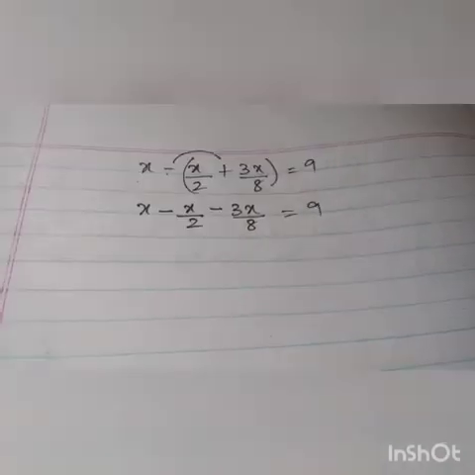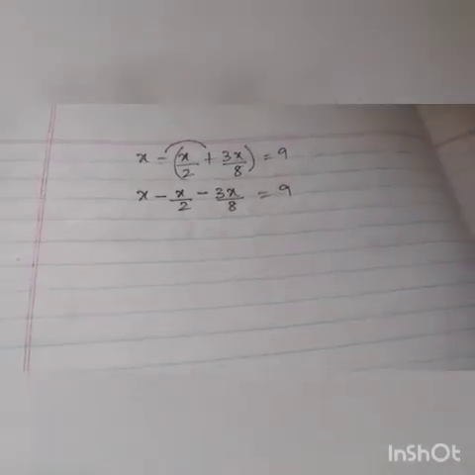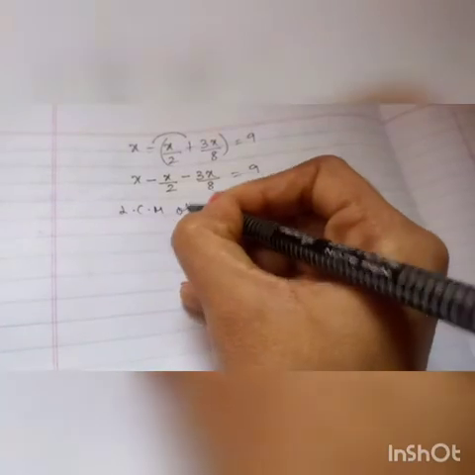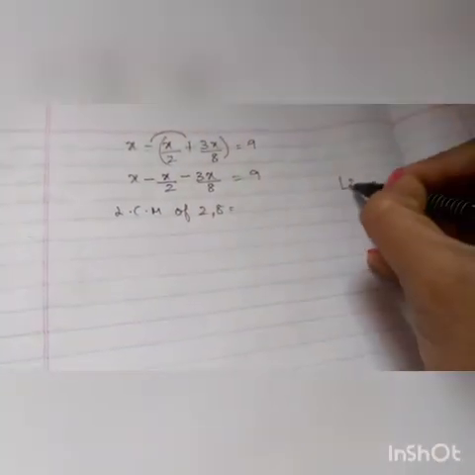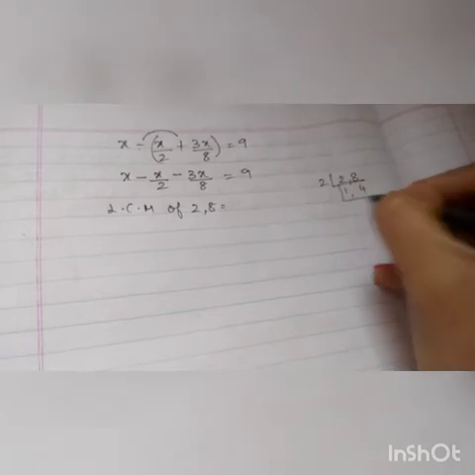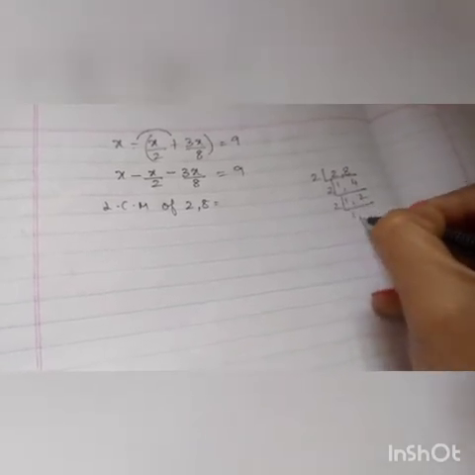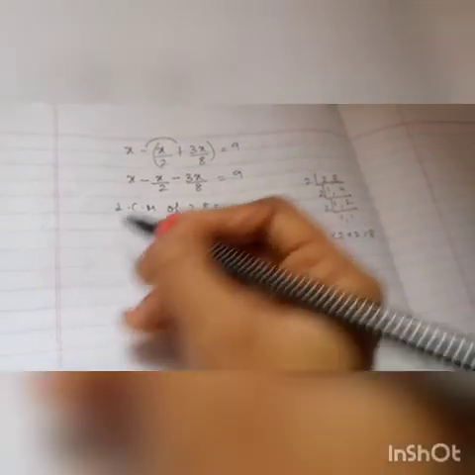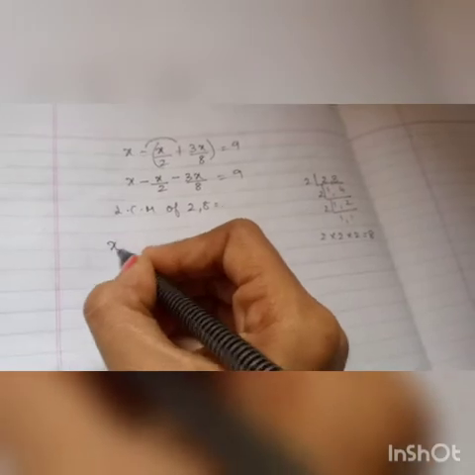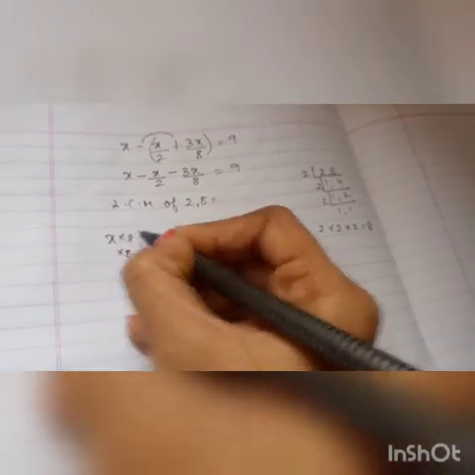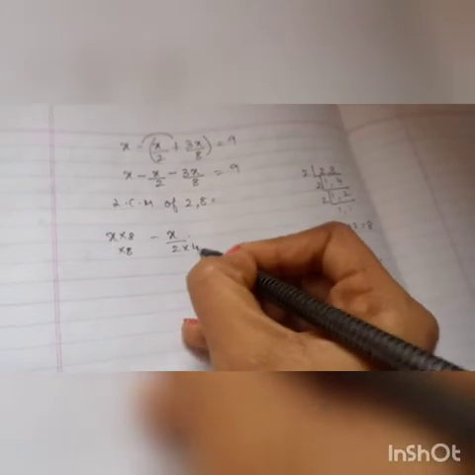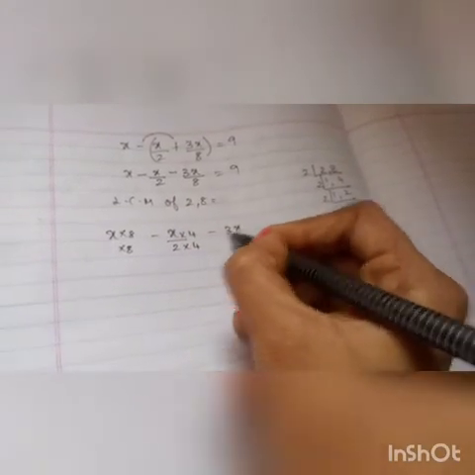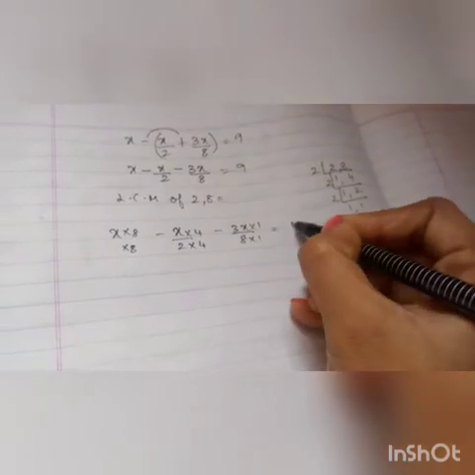All are having the variable x. So shall we take the LCM of 2, 8? What is the LCM of 2, 8? 2 into 2 into 2, 8. Okay. So now what will you do? x into 8 minus x by 2 into 4 minus 3x by 8 into 1 equal to 9. Actually, I have taken the LCM. I have got the LCM value as 8.